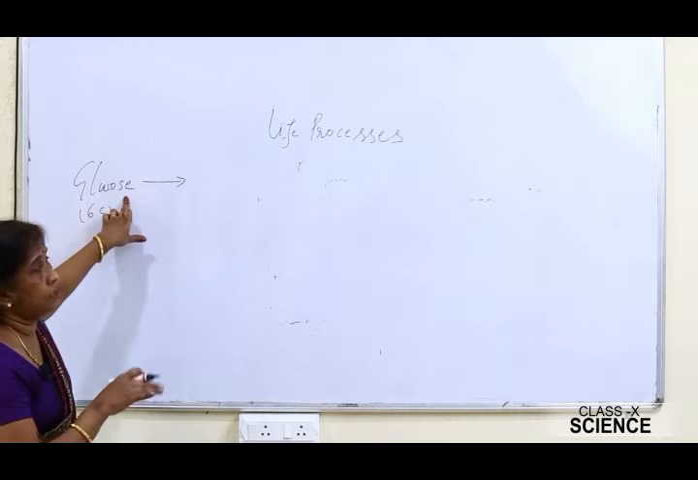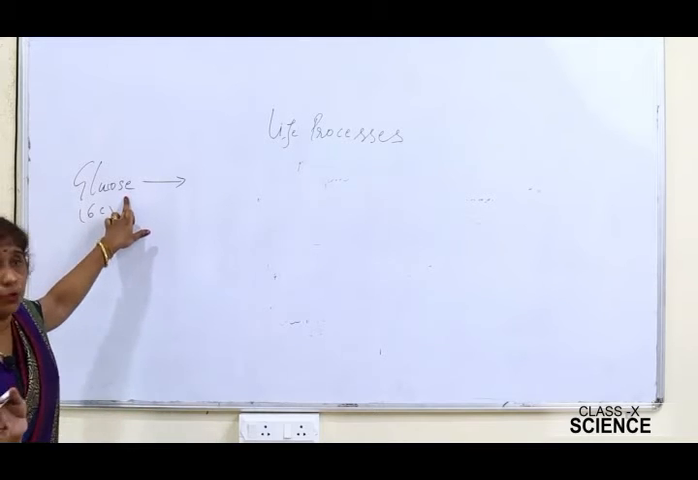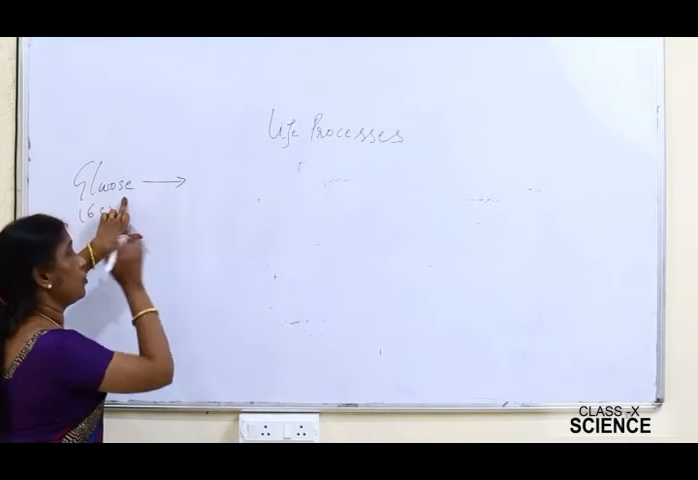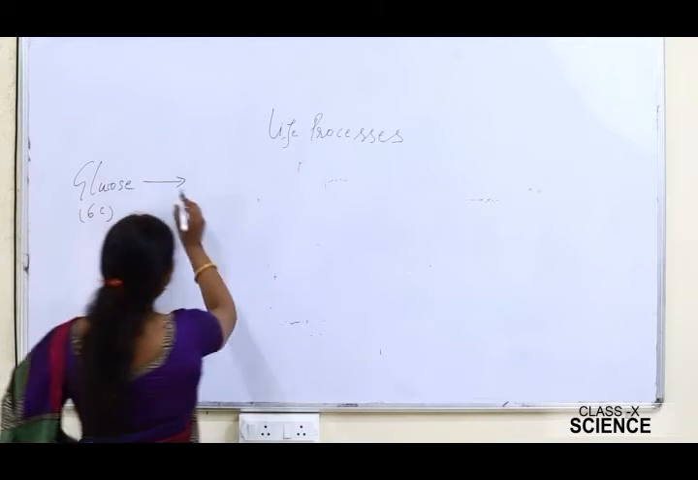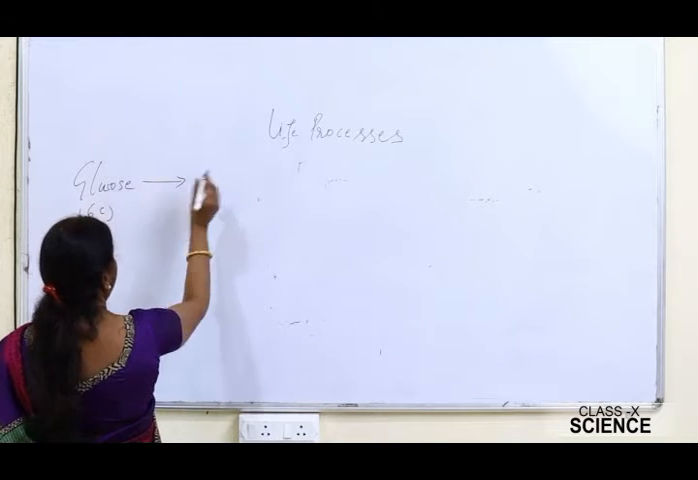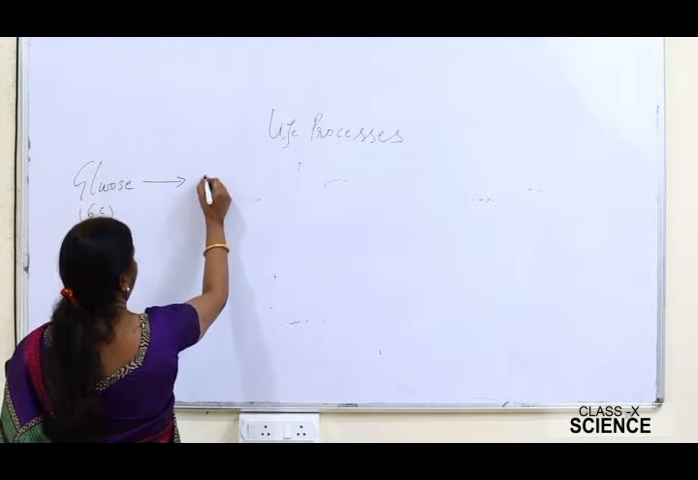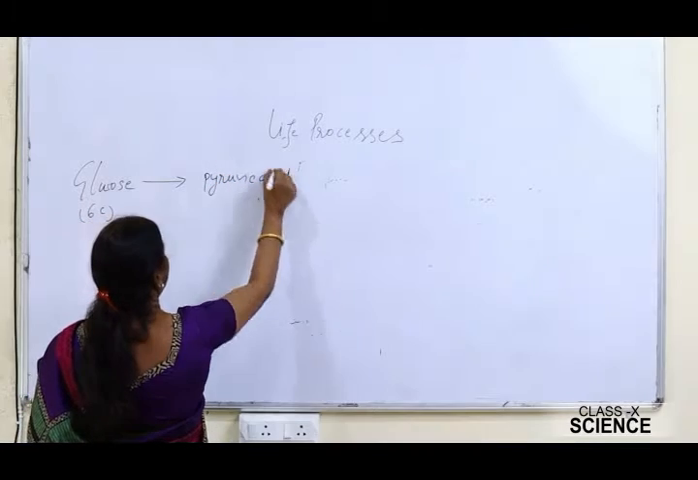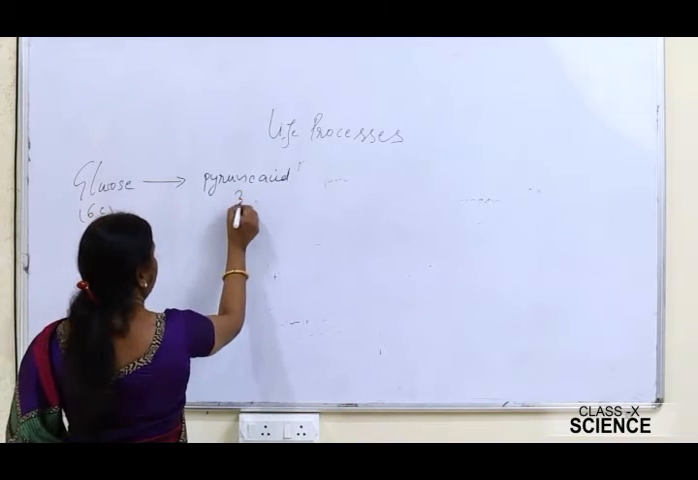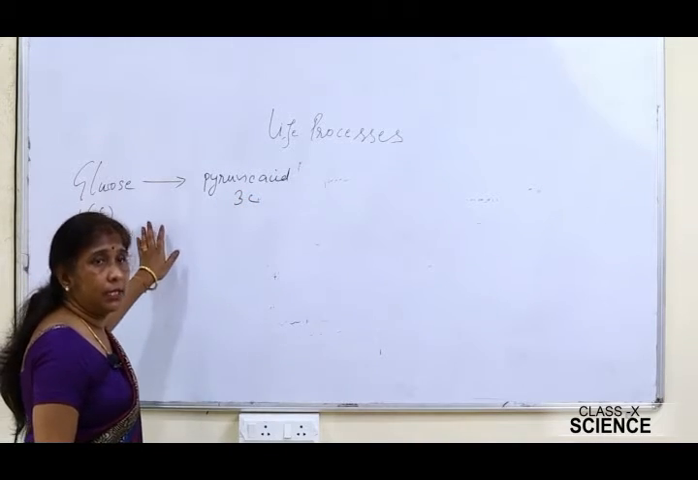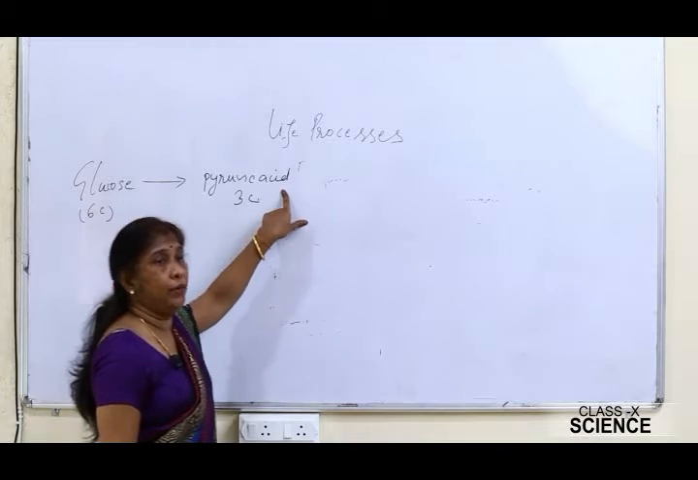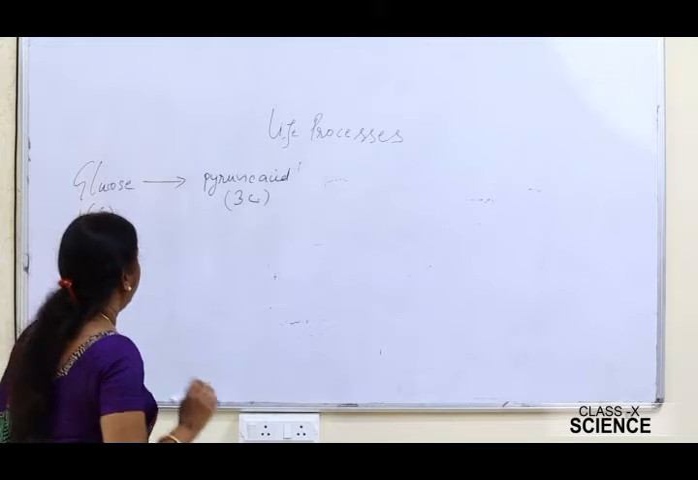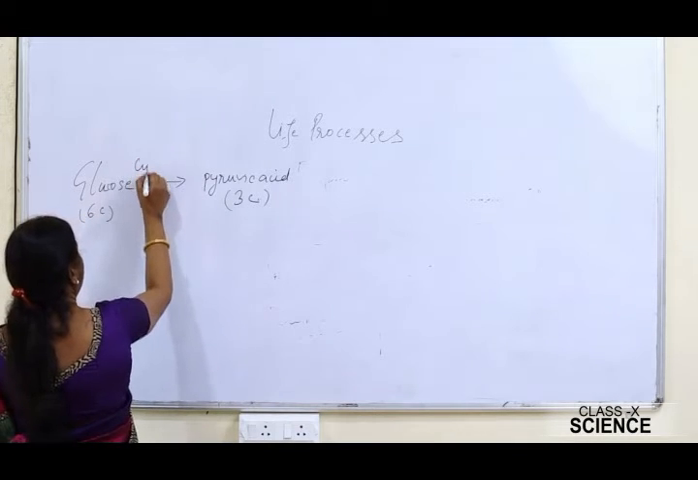Now, in this process of respiration, we are going to break this glucose. What are the different pathways with which it can be broken down? The first step in the breakdown of glucose is that it will be broken down into pyruvic acid. You can also call it pyruvate. This is a 3-carbon compound, whereas glucose is a 6-carbon compound. This process will take place in the cytoplasm.